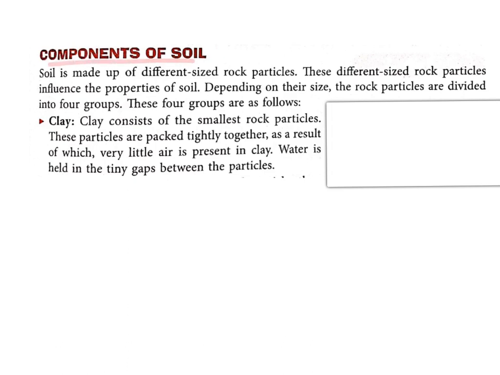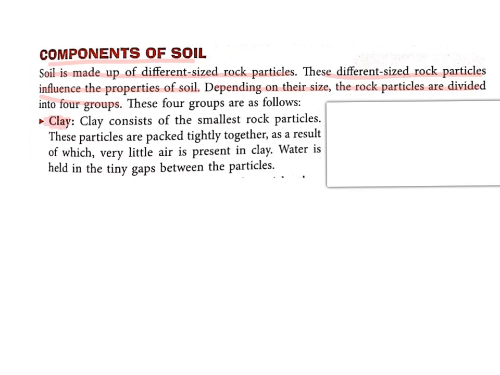In this topic, we will study the composition of soil. Soil is made up of different sized rock particles. These different sized rock particles influence the properties of soil. Depending on their size, the rock particles are divided into 4 groups. So let's study them one by one. The first particle is clay.